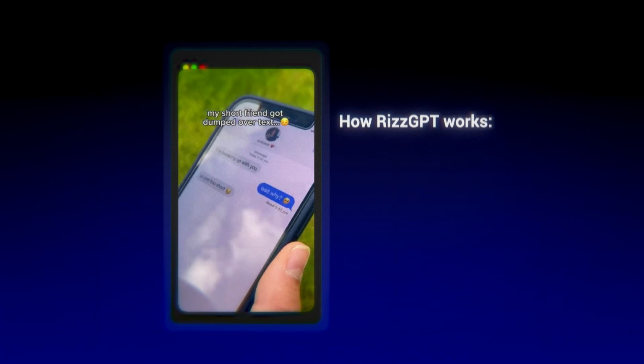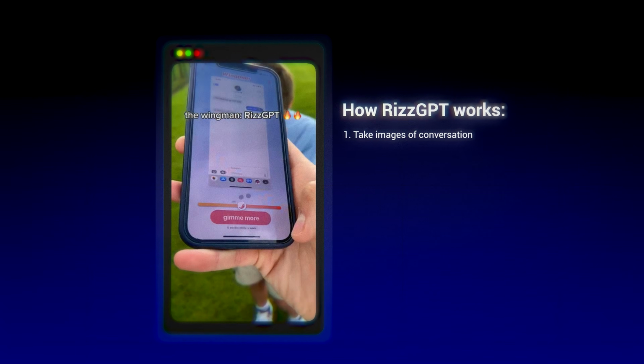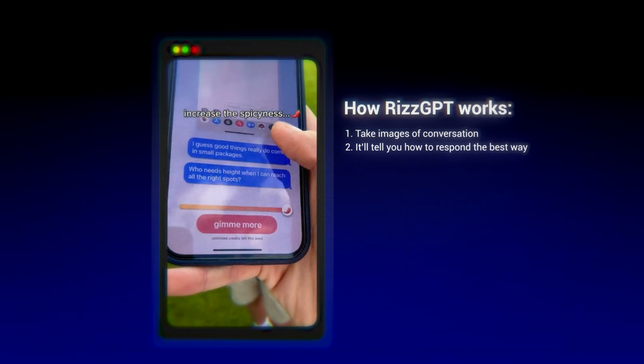So the way RizGPT works is it takes images of conversations that you are having with a girl or a guy, and it will let you know how to best respond to the person's text so that they're all over you. To recreate this app and make it better, we will be using today's sponsor, Roark.